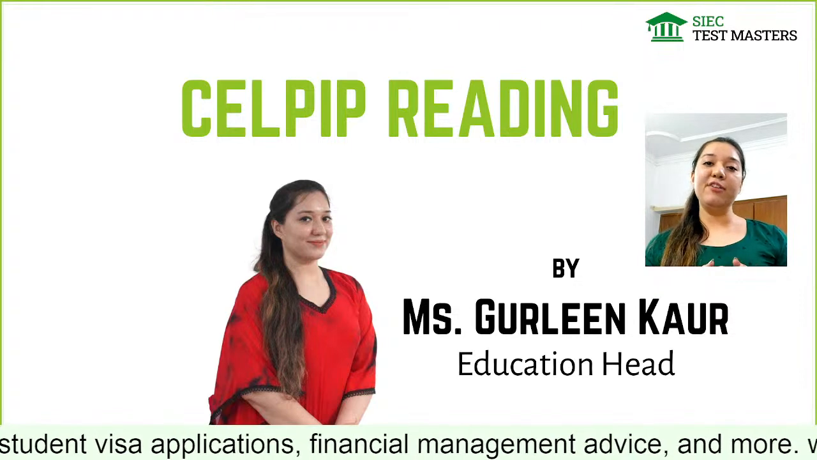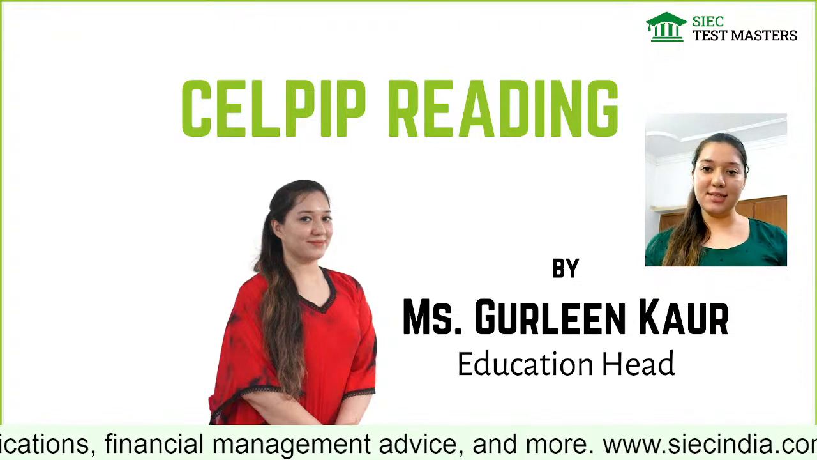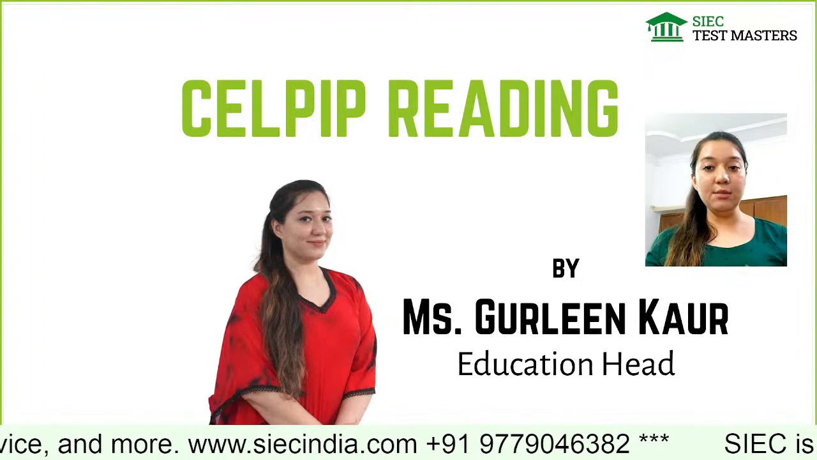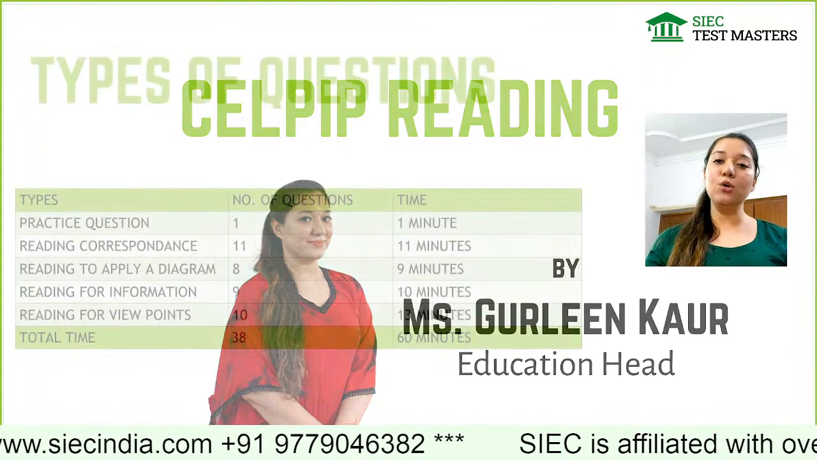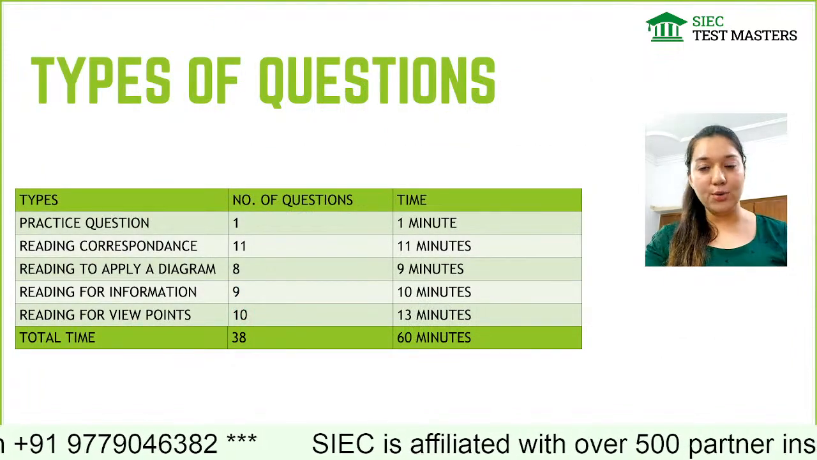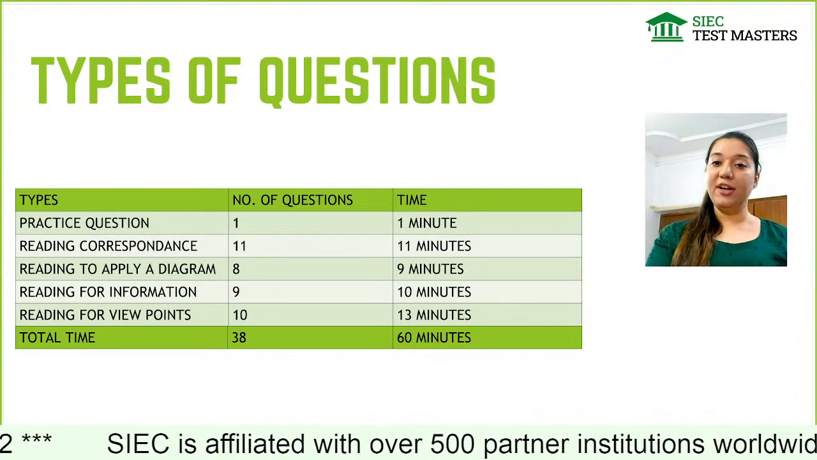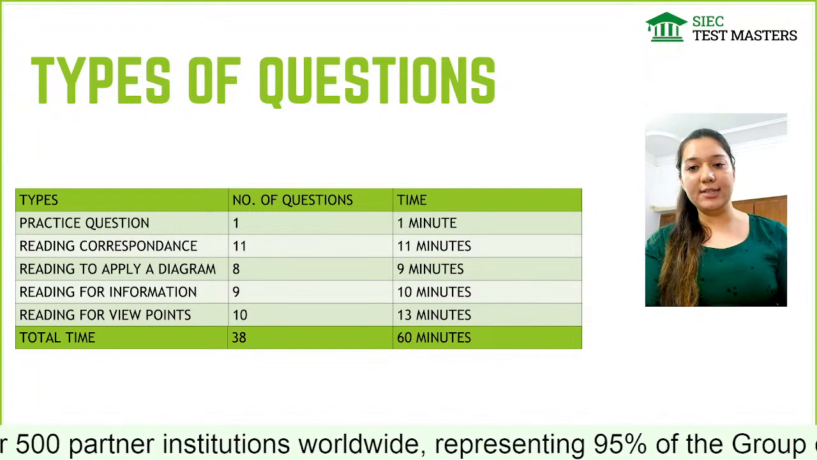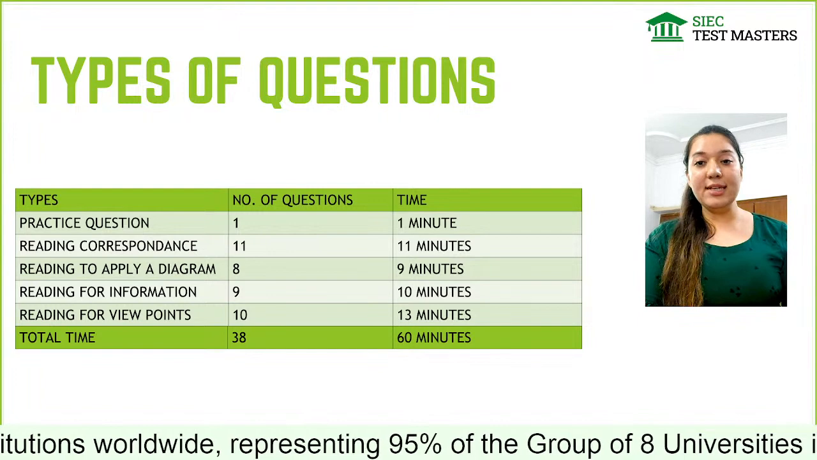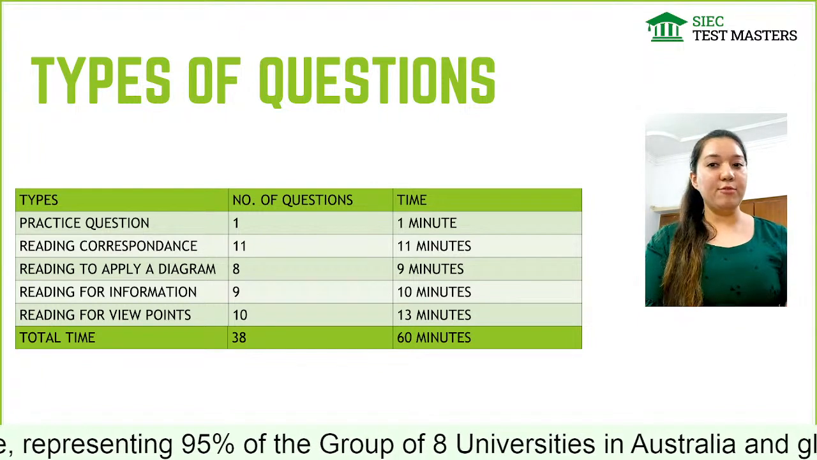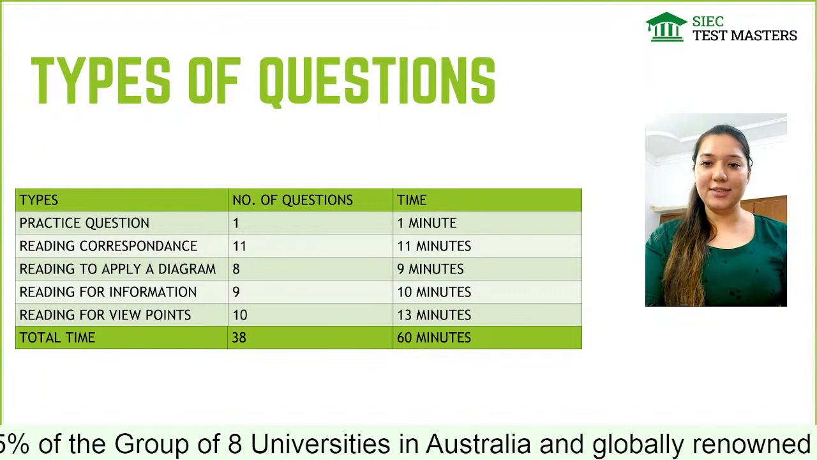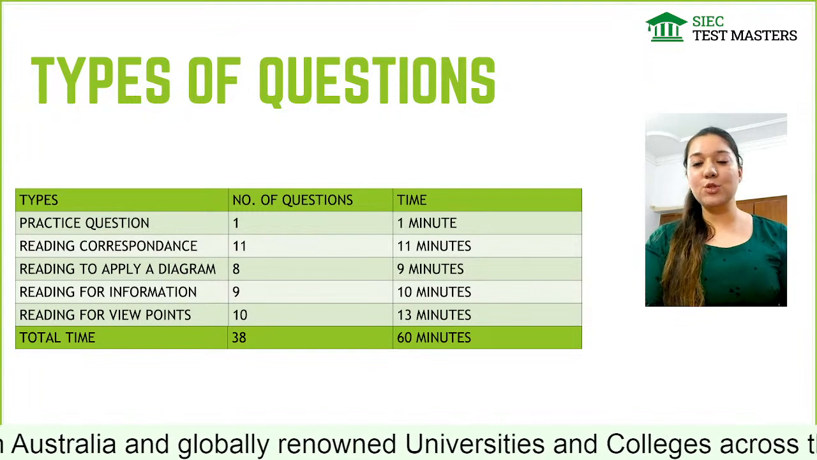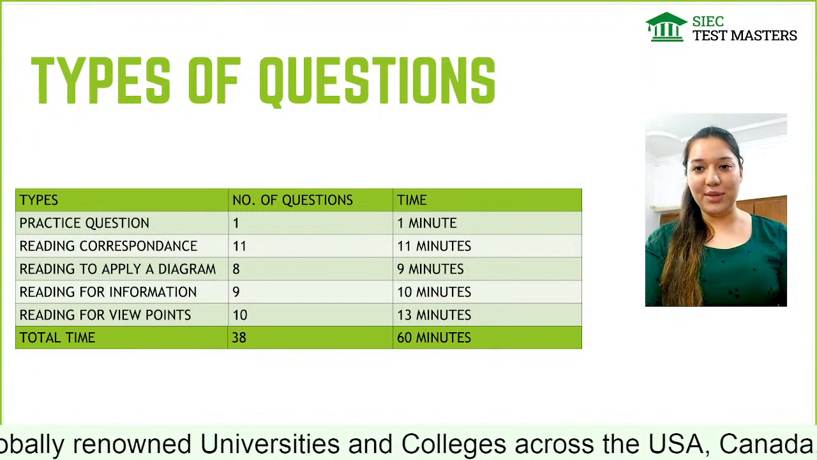If I talk about listening, it is a 40 minutes exam in CELPIP. In IELTS, you listen to the audio for 30 minutes and get the next 10 minutes to give the answers. But in CELPIP, for the whole 40 minutes, you just have to listen to the audio and answer the questions. Reading and writing are 1 hour each. The plus point in CELPIP is that we have multiple choice questions in both listening and reading. I hope it is clear to you. If you have any doubt, kindly comment and we will be happy to answer all the questions.